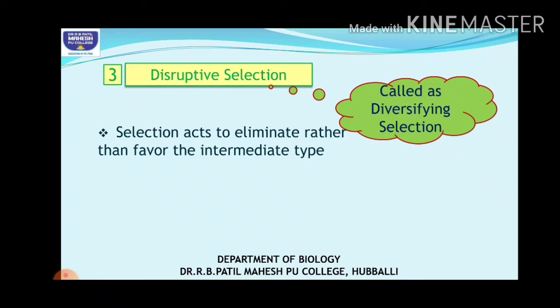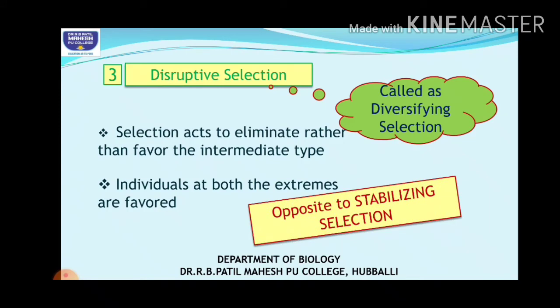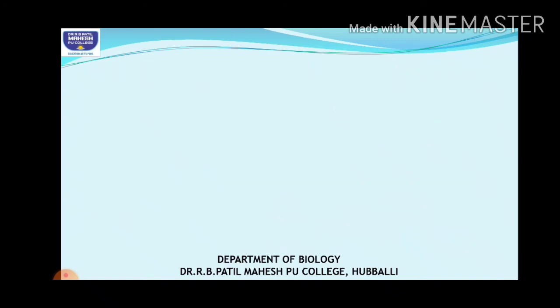The mean is not considered, the intermediates do not survive, but only the extremes survive. Both the extremes are favored. It is just the opposite of stabilizing selection.